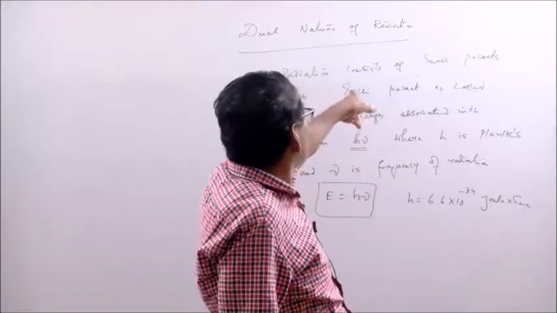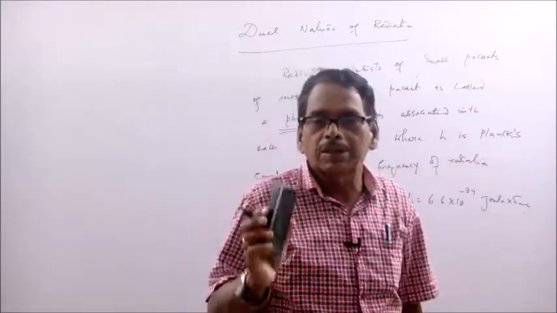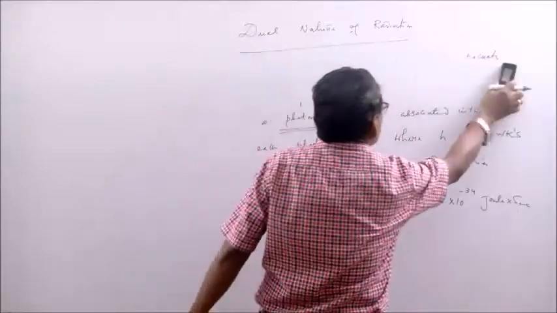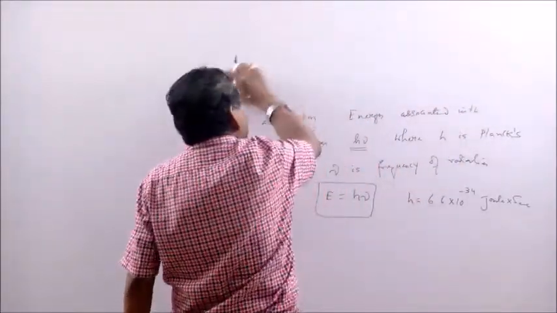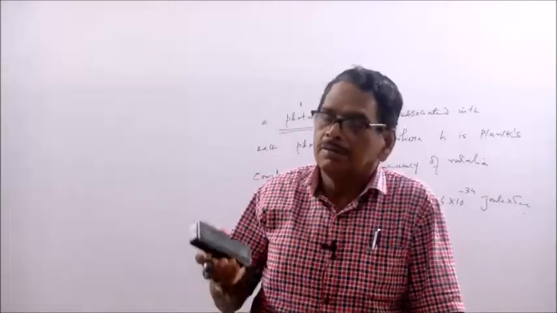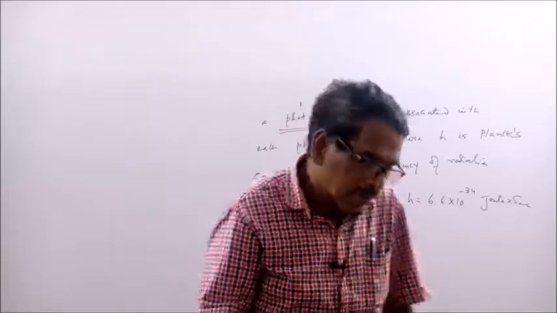To explain interference, diffraction, etc., the wave nature of radiation was taken. So, in order to explain all the effects of radiation, it is taken that radiation behaves as a wave as well as a particle.